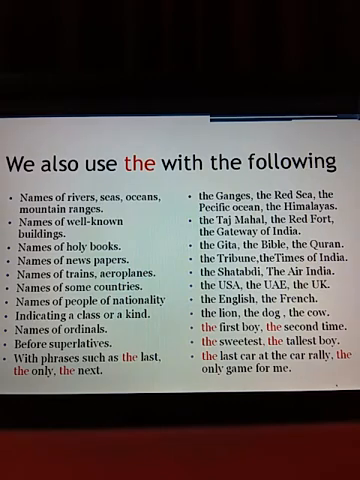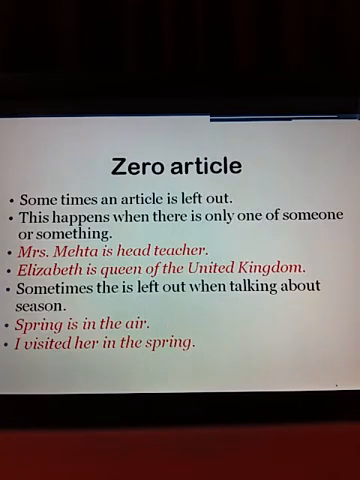Okay. So just you have learned in adjective comparative degree, positive degree, comparative degree, superlative degree. And before the superlative degree, we are writing the. Okay. And with phrases such as the last, the only, the next. Okay, the last car at the car rally, the only game for me. When you specify something, then you write the.